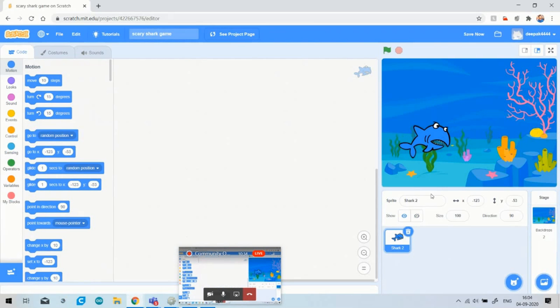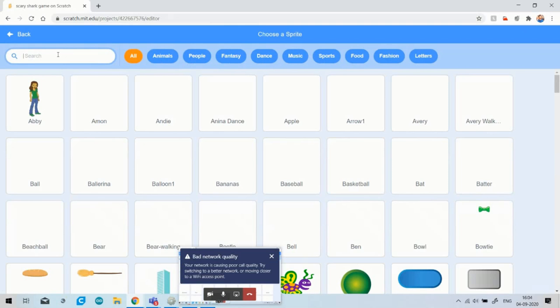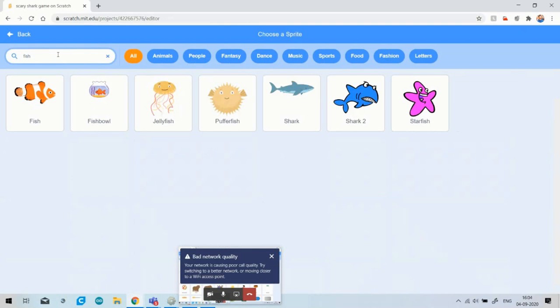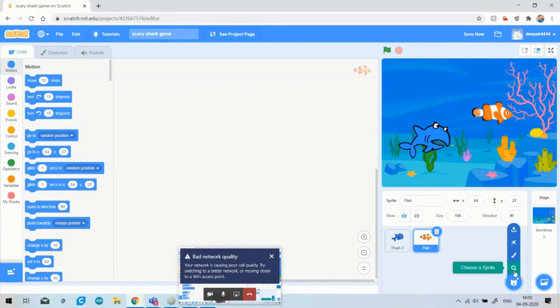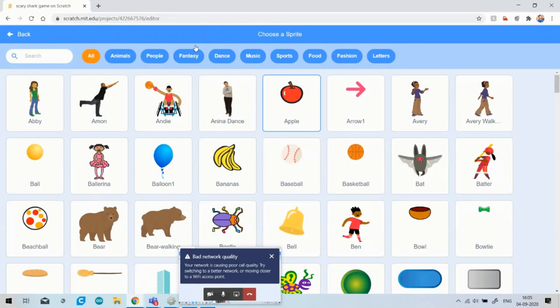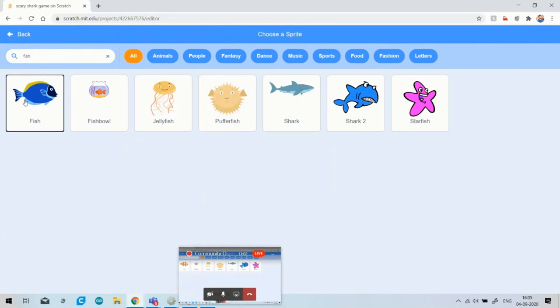Okay, so you have to choose a shark in your game. After this I will select two more fish. Just click on the search option and search for fish. You can see that I have selected fish one, and I also selected one more fish for my game. So I just go to the fish option and select the fish.